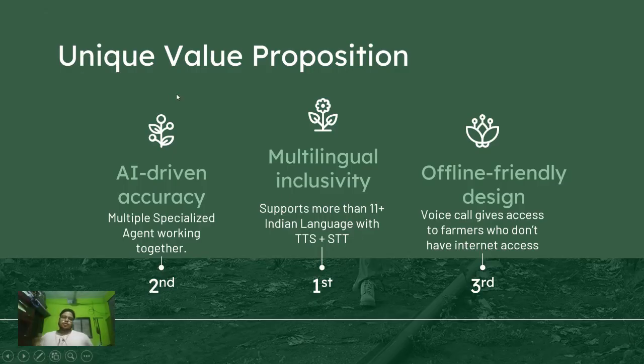Moving forward, what is the value proposition of our application? First of all, this is AI-driven accuracy. There are multiple specialized agents working together to get us the best data. Secondly, multilingual inclusivity: it supports more than 11 Indian languages with text-to-speech and speech-to-text functionality. Lastly, offline-friendly design. Voice calls are there. Anyone can pick up their feature phone, call that number, and get the information they want in minutes.